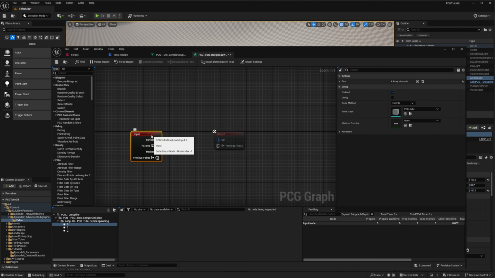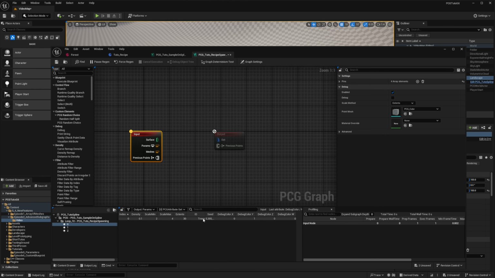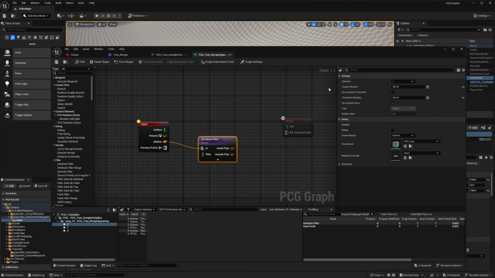First thing, we want to make sure that for the params that are going to give us the current ID, we want to gather the meshes that correspond to my ID. To do so, we're just going to use, for the meshes, an attribute filter. We want to filter the ID, so the target attribute will be the ID, and we want to make it equal.